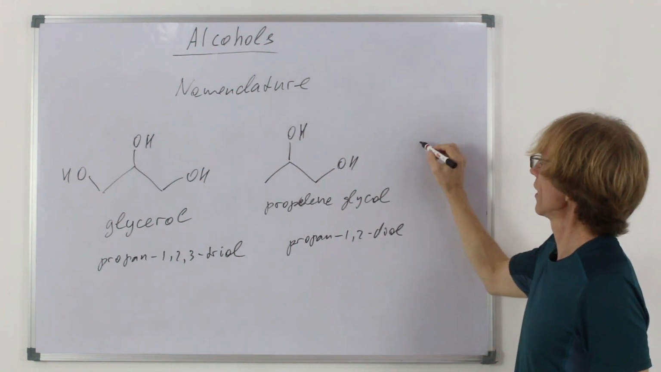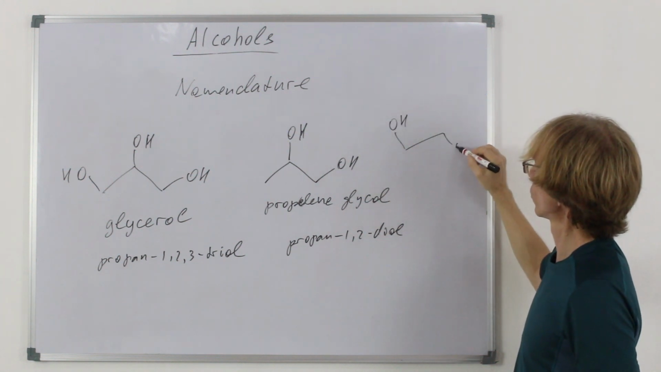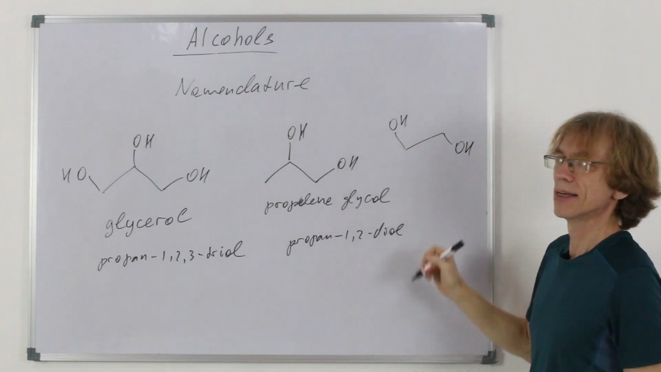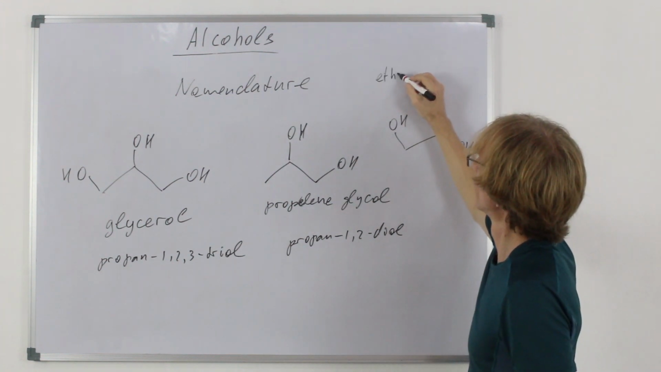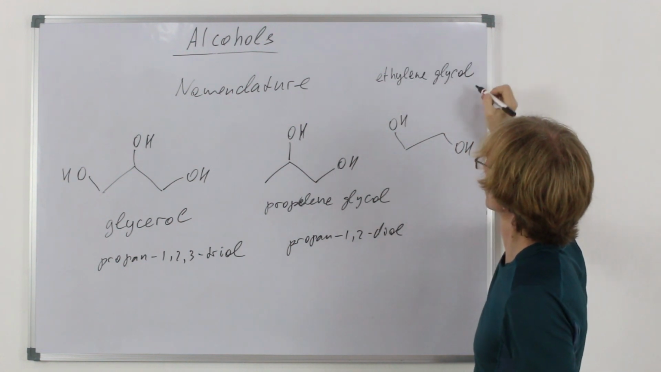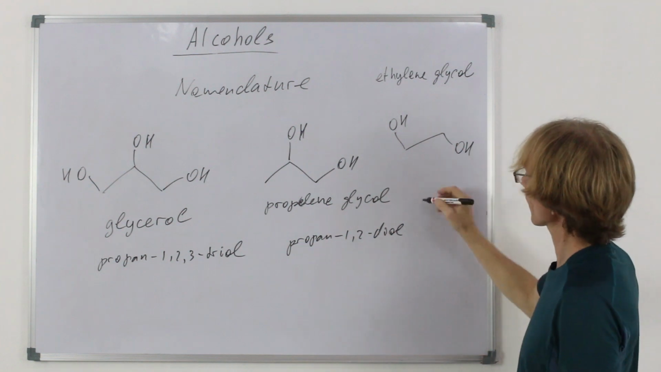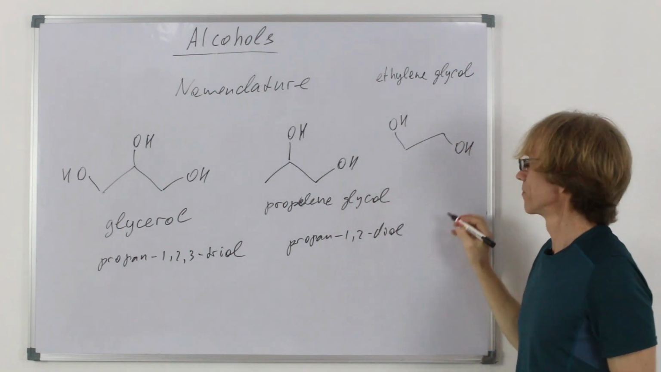And the last one, ethylene glycol with 2 OH groups. So ethylene glycol. And the name, ethane-1,2-diol.